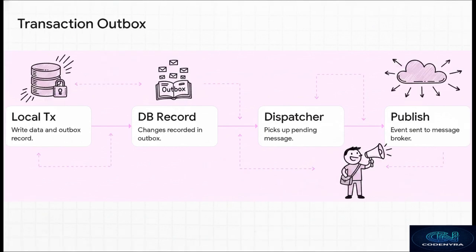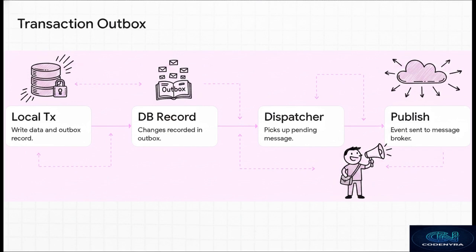But here's the really tricky part. What happens when those services start writing data? In a distributed setup, you might successfully save data to your local database, but then the network blips and you completely fail to notify the other services. That's a disaster. Enter the transactional outbox pattern.